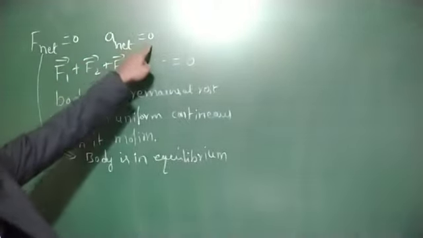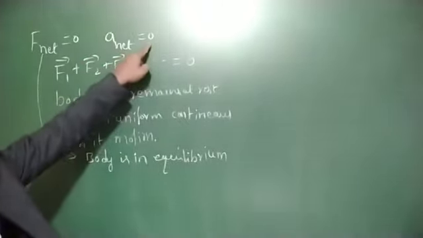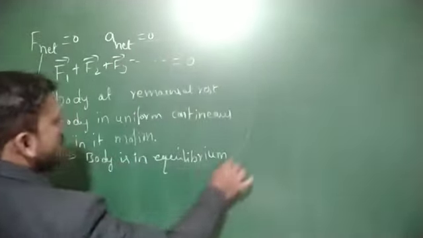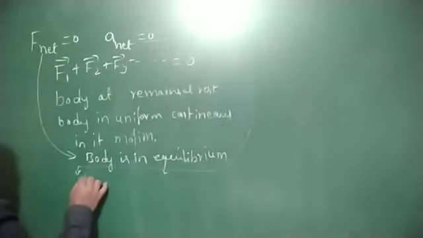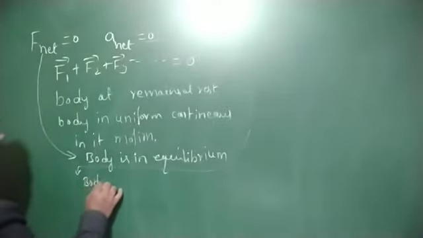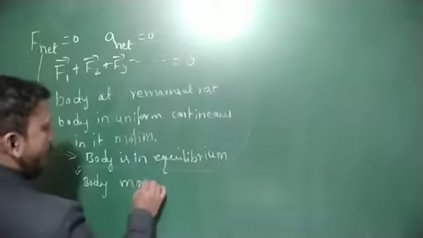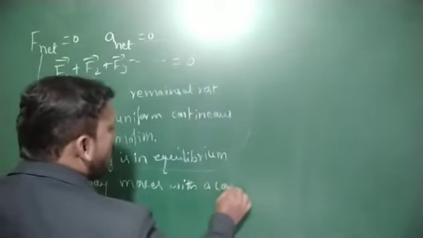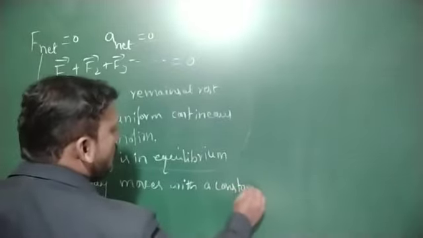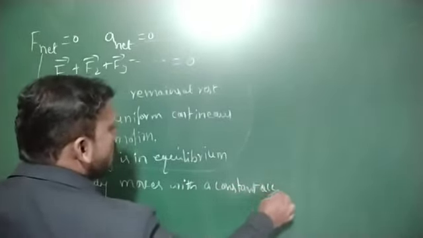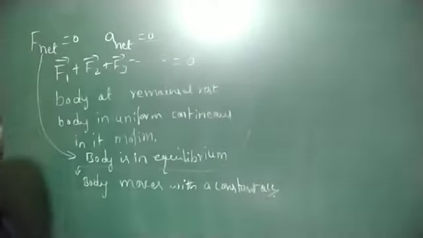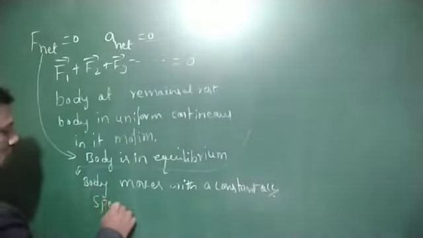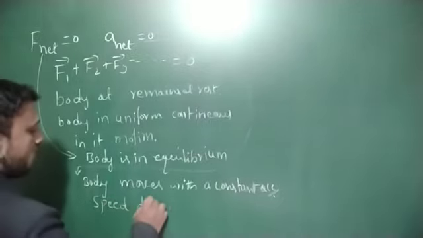Net acceleration is equal to zero means the body moves with a constant velocity, not constant acceleration. It means velocity does not change.